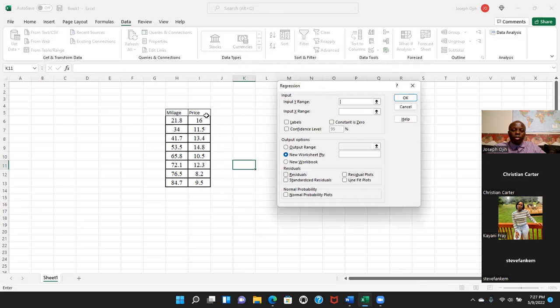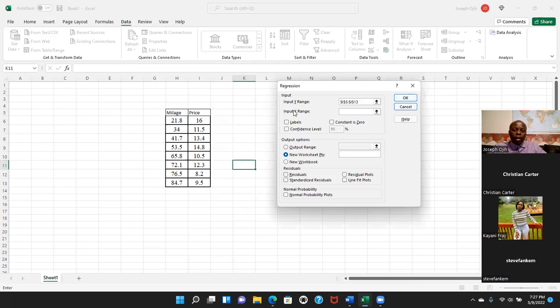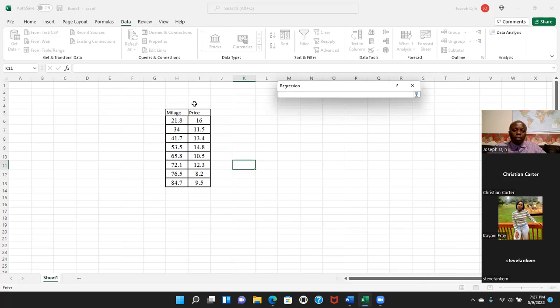So for the mileage, mileage is the independent variable, and price is the dependent variable. So I start with price. See the input Y range. So Y is the price. I'm going to click on this and then put it in. The input range for the X variable, which is the mileage, I choose this, including the title, mileage. I put it right here.